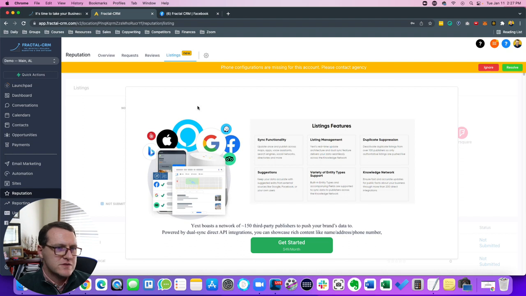So again, $49 a month for that. Super easy to use. I highly recommend it. That is an additional feature, an additional service to do that. But again, I do recommend, if you're taking your business seriously and you want to make sure that you're showing up and you're consistent across the web, then you want to do that.